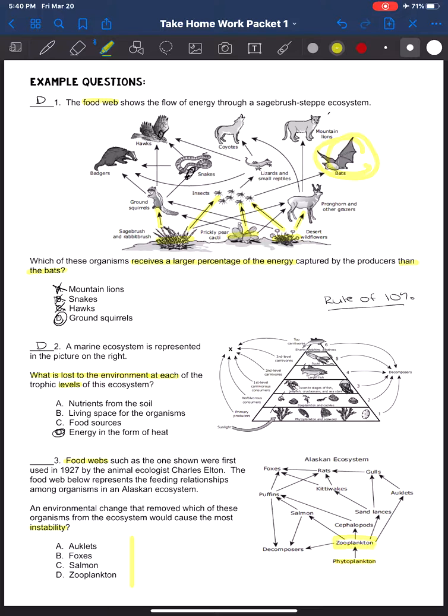Zooplankton would be the next one up. Auklets are all the way over here. Foxes are all the way up here. And salmon is somewhere in the middle. But if I take away phytoplankton or zooplankton, that's what everything else in this ecosystem eats. So if they don't have that to start the pyramid, then nothing else after is going to work. So that's why my answer here is going to be D.